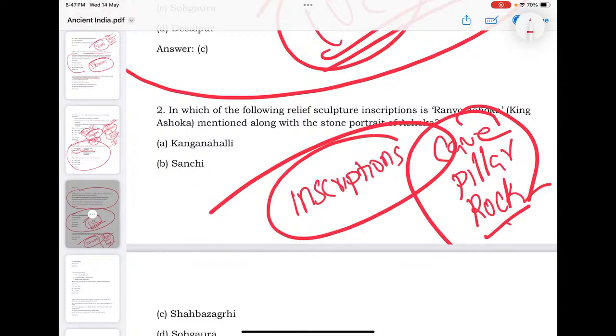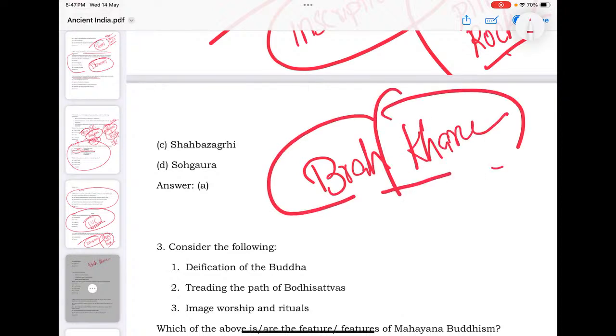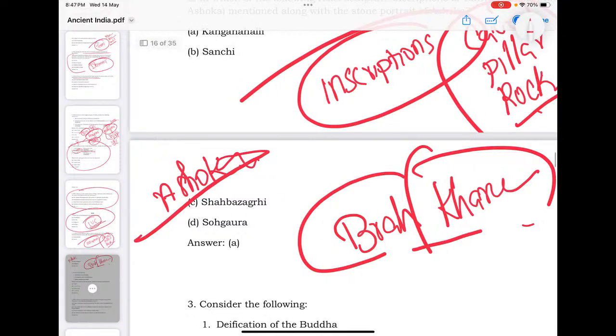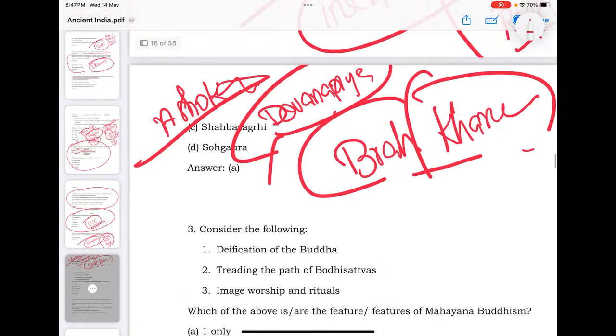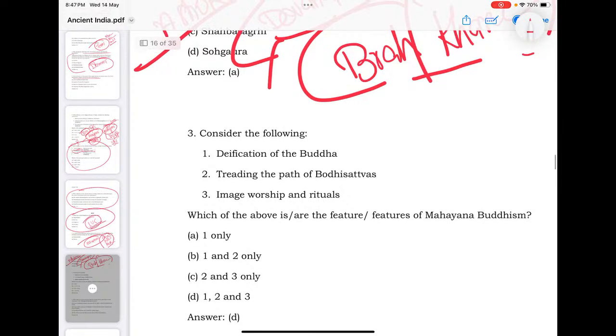Some of these inscriptions are in the Brahmi script, some are in the Kharoshti script. What each deals with is also very important. In a few cases, Ashoka used his original name Ashoka. In most cases, Devanapiya Piyadashi was the title used by Ashoka. Some inscriptions talk about his religious tolerance, some about non-violence principles, some about his neighborhood, and some about the Kalinga war. So have an idea of his inscriptions and their classifications.